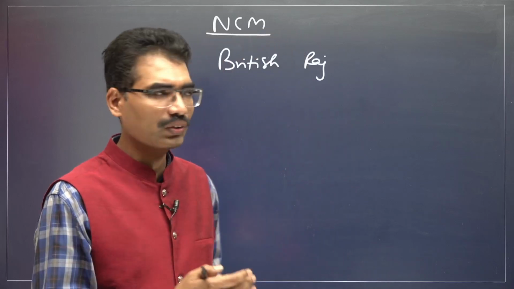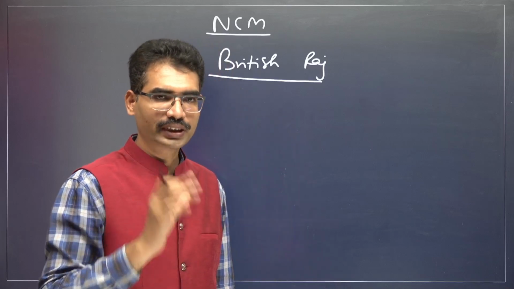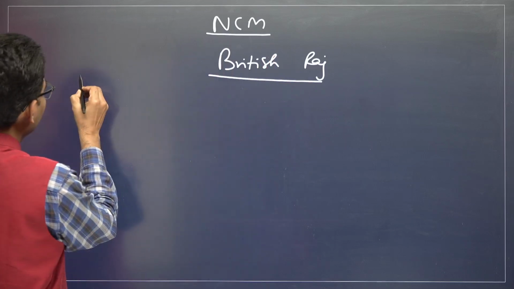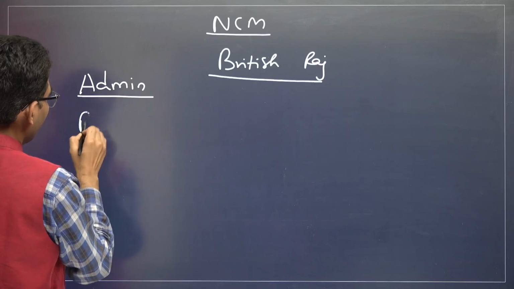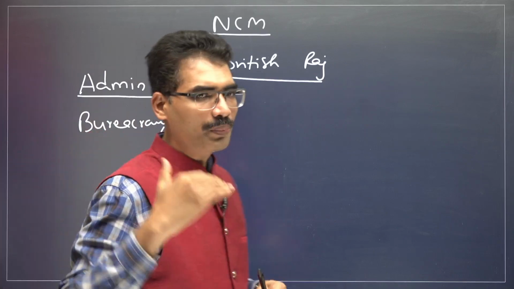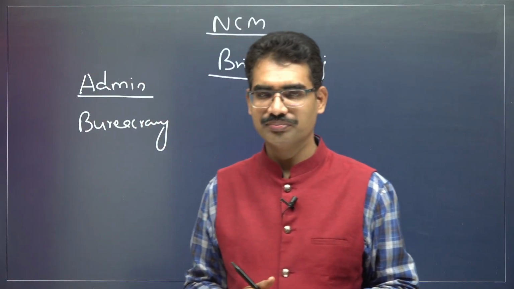No, Indians only. How were they able to rule India? With the help of Indians only. In the bureaucracy, at the top level British officers were there, and at the lower level Indians were there.